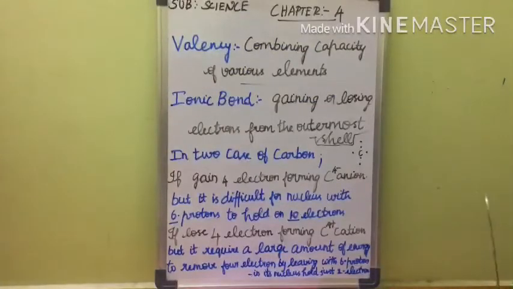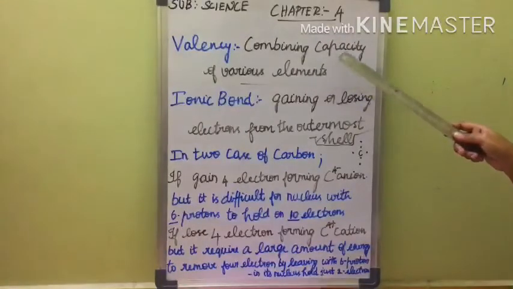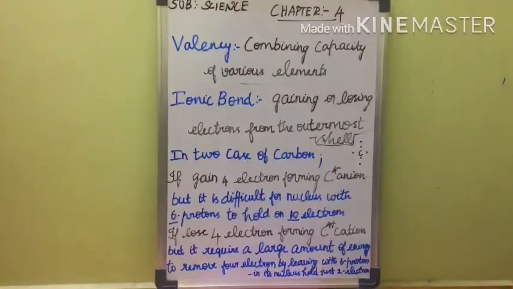Okay, in previous years you learned about valency. It means the combining capacity of various elements. Now, we said every element tries to attain a stable configuration like a noble gas, or rare gas, by bonding. We know what an ionic bond is.